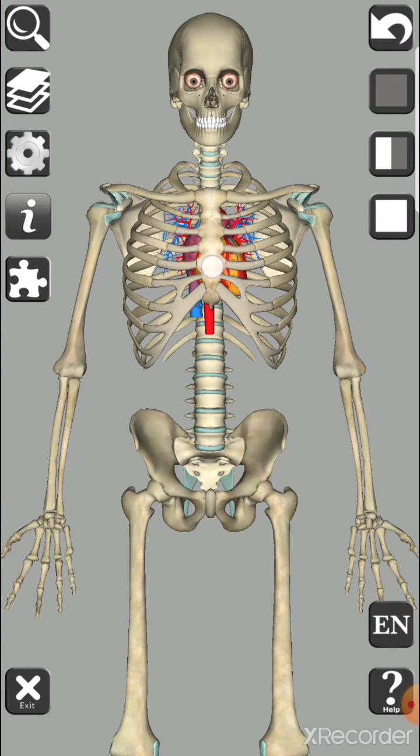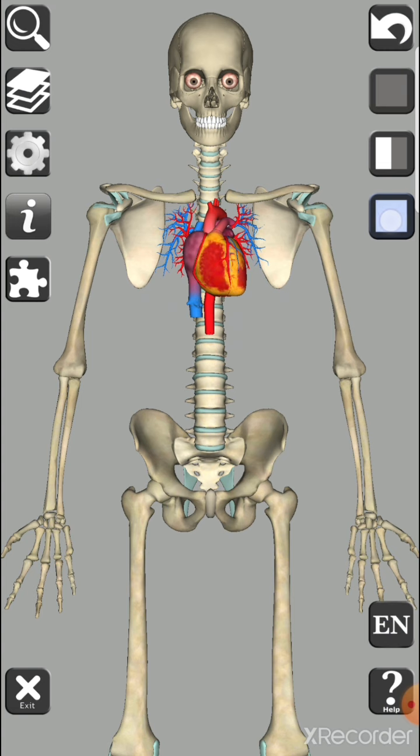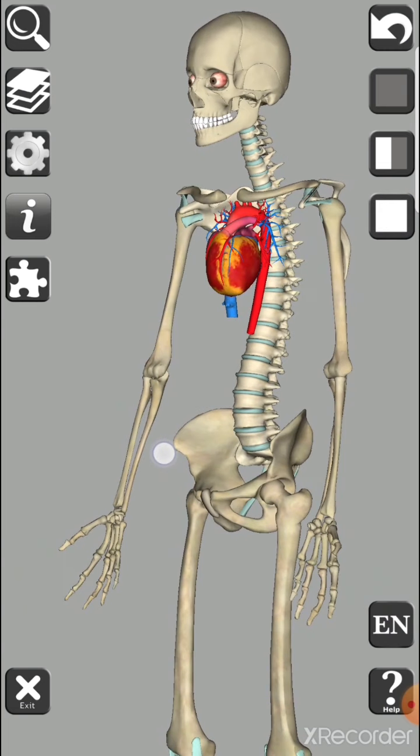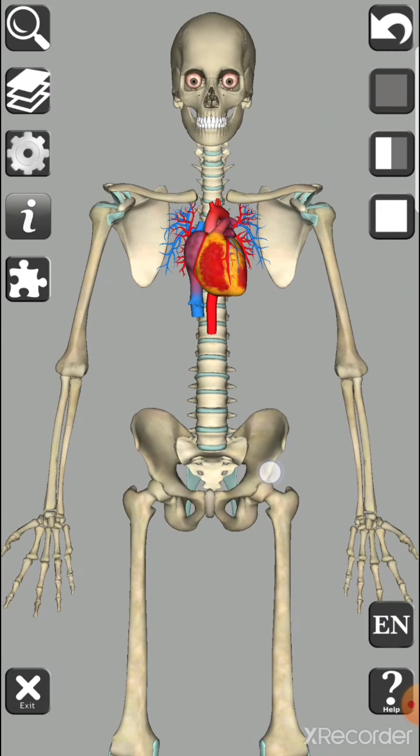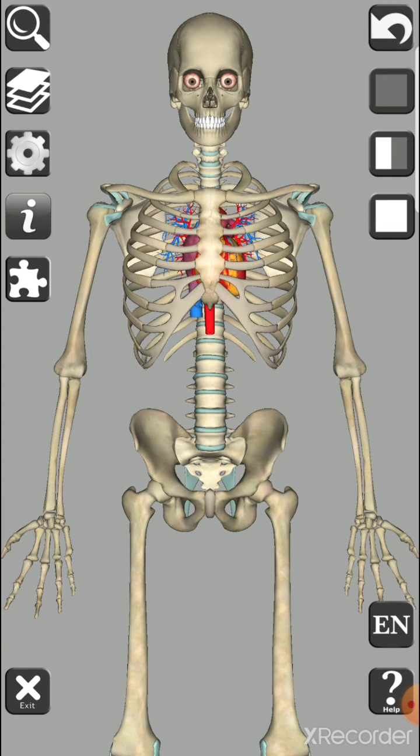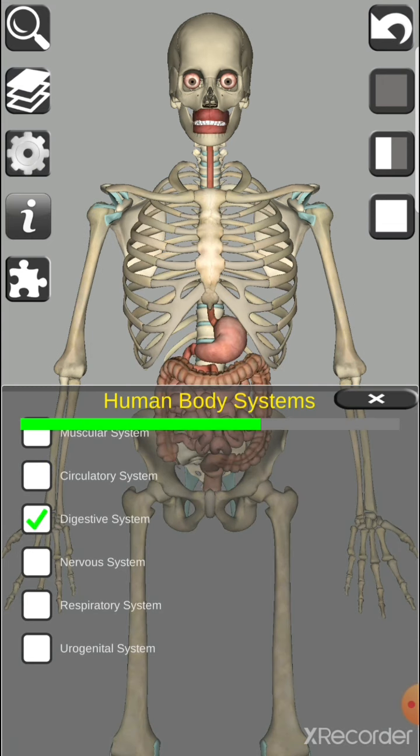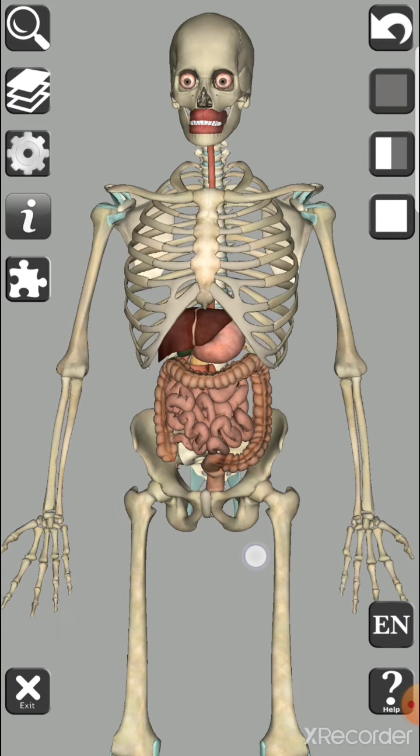What is included here in our circulatory system? Yes, there is the human heart and the blood vessels which are present all over our body. So we have the circulatory system in our body. Then we have the digestive system.